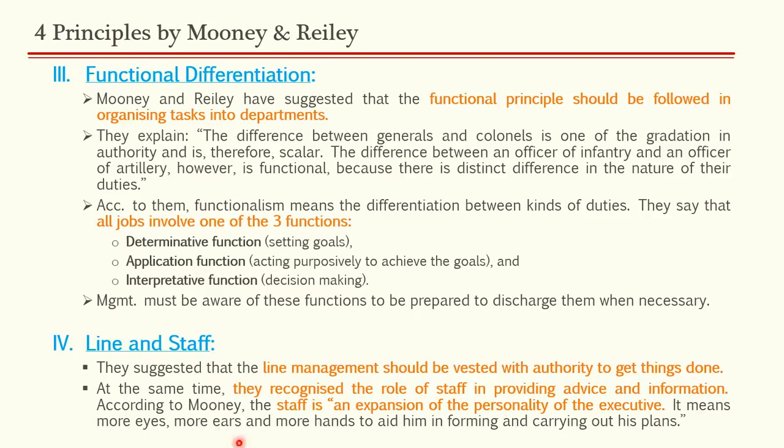So this is the fourth principle, of line and staff, that Mooney and Reilly gave us. So to revise, Mooney and Reilly gave us four principles. The first one was coordination, which they say was the most fundamental and the most important principle of all the organizations in the world. The second principle was the scalar chain of authority, or the hierarchy. The third principle was functional differentiation, which is nothing but division of work based on functions. The fourth principle was line and staff. So we are done with Mooney and Reilly.